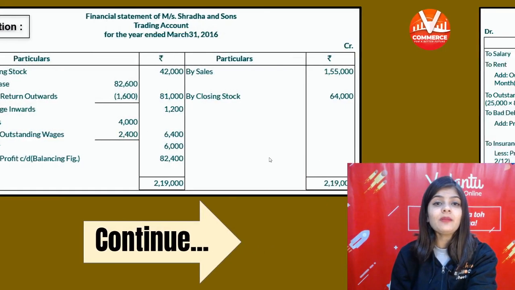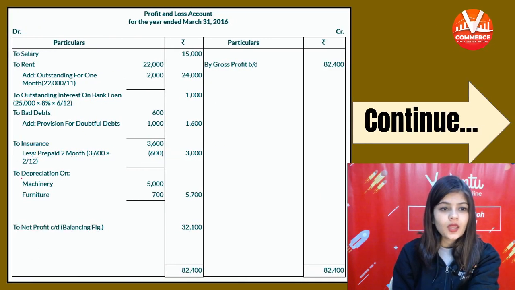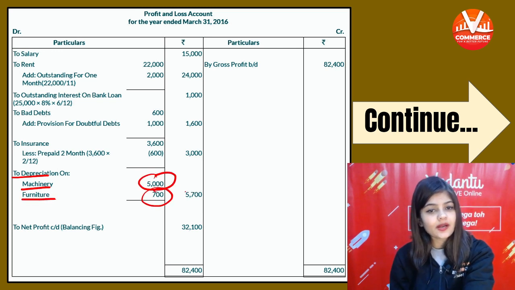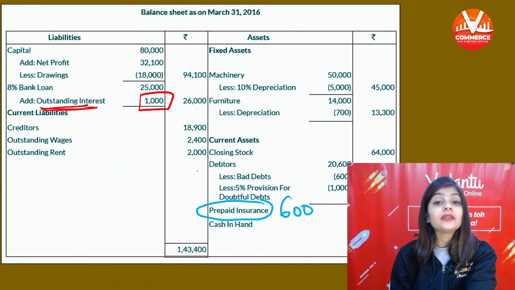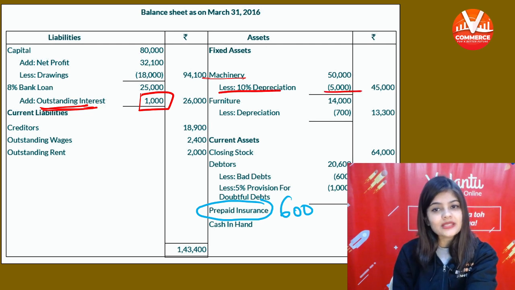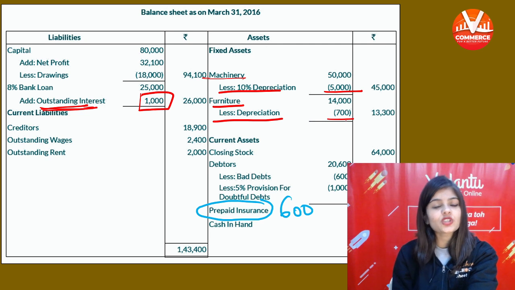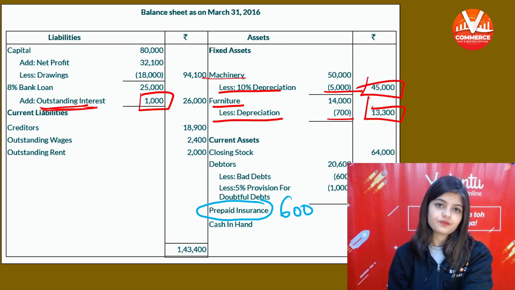So P&L में debit होगा depreciation on machinery 5,000, on furniture 700, total 5,700. And machinery में से minus, machinery less depreciation 5,000, furniture less depreciation 700. These are your final value.